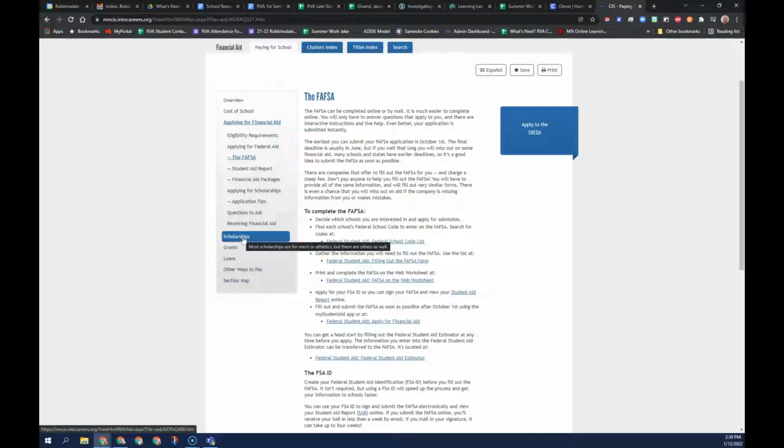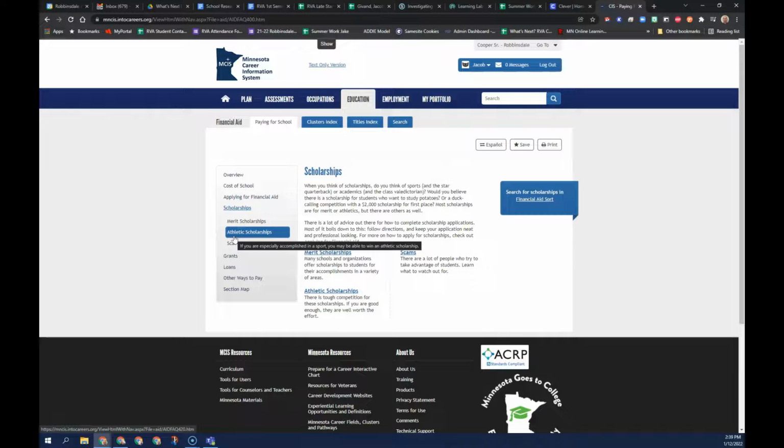This is a great way to learn about it just in the scholarship search. I'll just show you this. If you click scholarships, there's a huge type of scholarship search here. There's merit scholarships, which are scholarships you earn based on interest for different things. There's also athletic scholarships. That's if you're really good at a sport. There's a lot of scams that take advantage of students. So just something to think about.